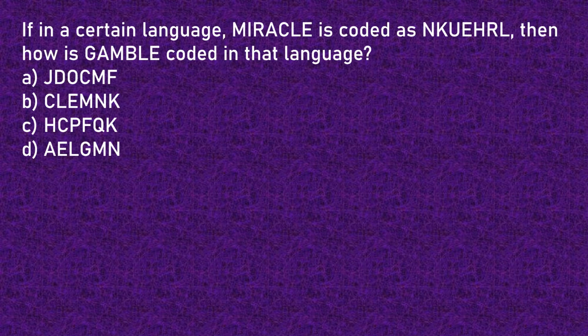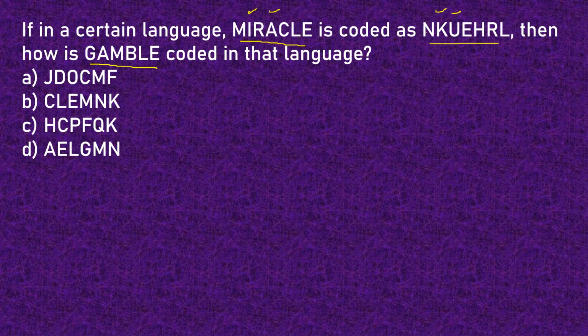Now, in this question, it has been given that in a certain language, miracle is coded in this way, Nkuehrl. That is, M corresponds to N, I corresponds to K, A corresponds to U, and so on. So you have to find out what will be the code for the word gamble according to this code.